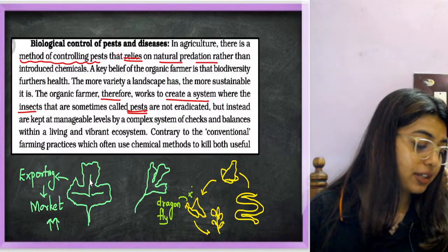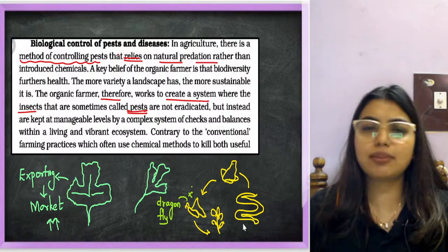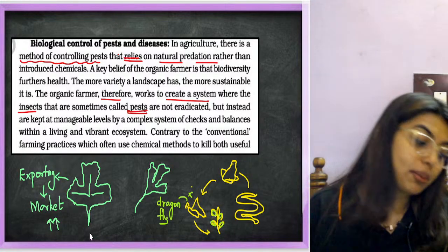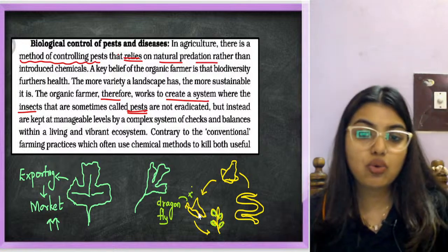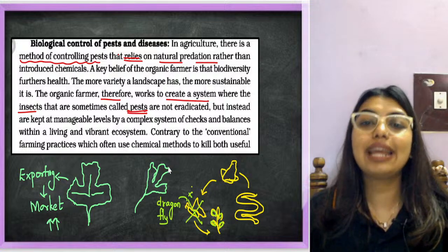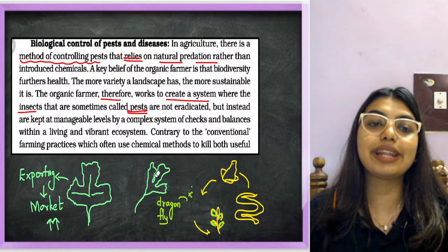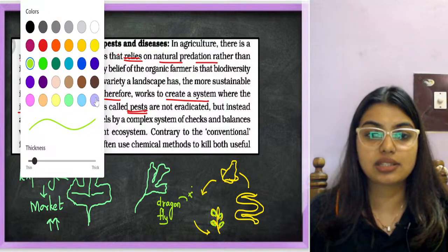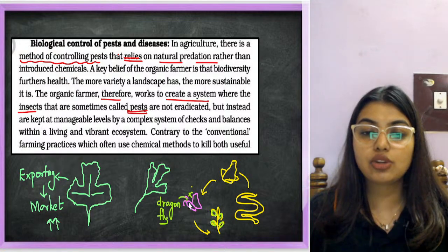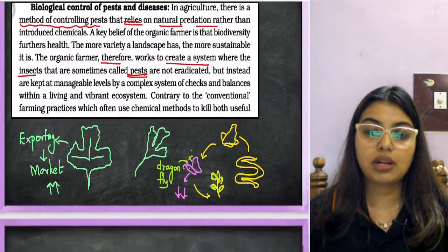I'm going to kill this dragonfly or anything, let's say this fly, completely. I'm going to eradicate it completely because it's feeding on this plant that I'm going to commercialize or sell. Now, if I eradicate this from the ecosystem, don't you think the entire food chain is going to be harmed? The entire biodiversity is going to be harmed. So they say, let's not eradicate it. Let's just reduce its effect on our plants. Understood? So better than eradication is to just minimize, to reduce the effect on the plants.